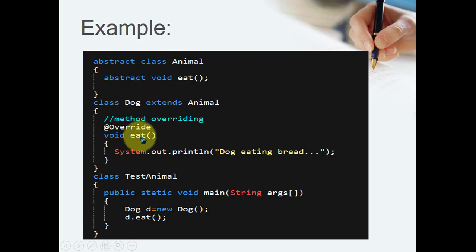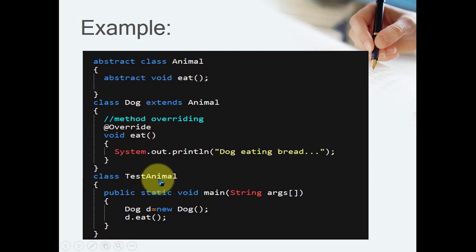The behavior of eating food for the dog is a specific one. That's why here suppose one statement is written, dog eating a bread. It is a specific behavior for the dog, but dog eating a bread is not a behavior for all animals. That's why no implementation is possible in Animal, but this implementation is possible for the dog.